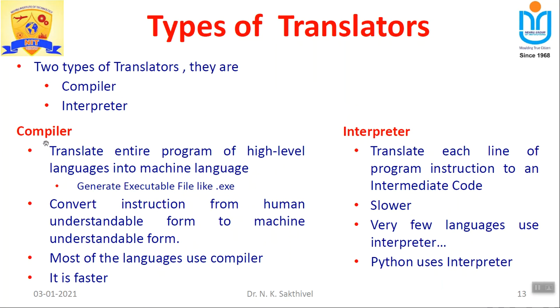Compiler means the entire code, the whole program, will be converted into machine level language at a time, and after that we can execute. Whereas in the interpreter, the first line will be converted into machine level language and executed by the system. So compiler means the entire high level program is converted into machine level language, then we can execute. Interpreter means it executes line by line. Please understand, Python is an interpreter language.